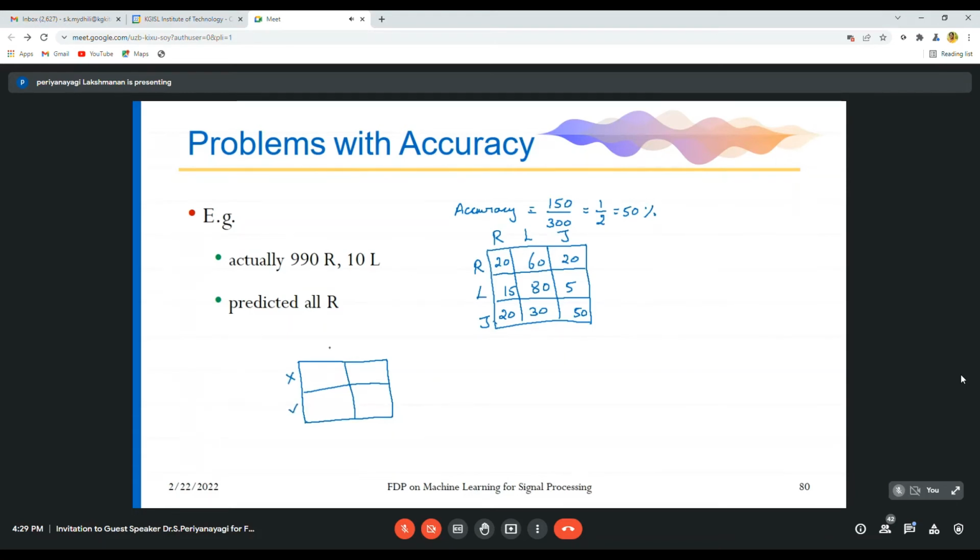Unhealthy, healthy, unhealthy, ground truth, prediction. So 960 people are healthy, 30 wrong predictions, 5 out of 10, 10 people are unhealthy, and it is predicted that they are unhealthy.